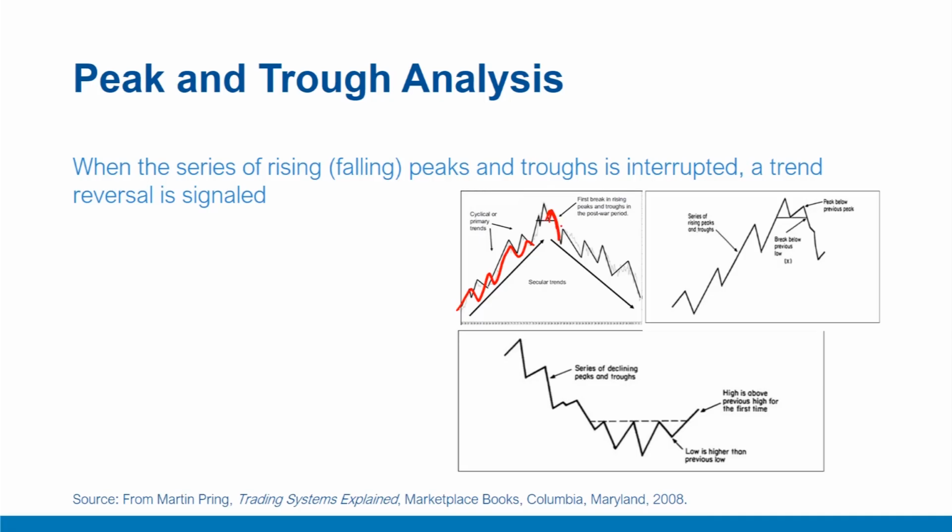This is the first decline or opposite move in the rising peaks and troughs, which indicates some kind of reversal, which indeed happens. Similarly, here rising peaks and troughs are observed, which is reversed here. So a primary trend reversal is observed here. This rising market moves in a series of waves. Similarly, here it's a bear run where falling peaks and troughs are observed, which is reversed here. Notice that this high is above the previous high, which is here, and the low is higher than the previous low. All signals indicate a primary trend reversal.